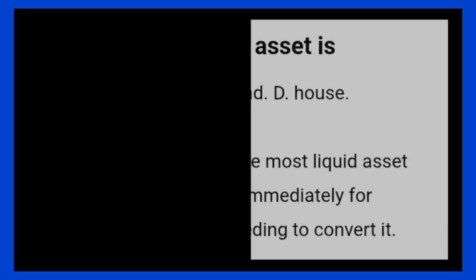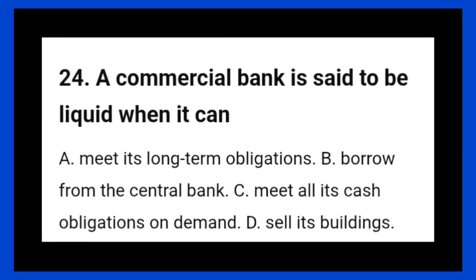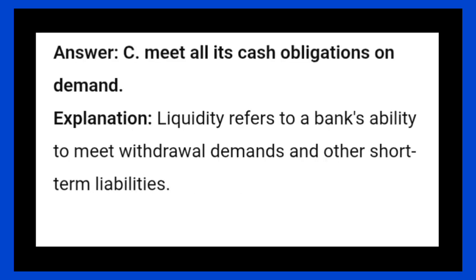24. A commercial bank is said to be liquid when it can: A. Meet its long-term obligations. B. Borrow from the central bank. C. Meet all its cash obligations on demand. D. Sell its buildings. Answer: C. Meet all its cash obligations on demand. Explanation: liquidity refers to a bank's ability to meet withdrawal demands and other short-term liabilities.